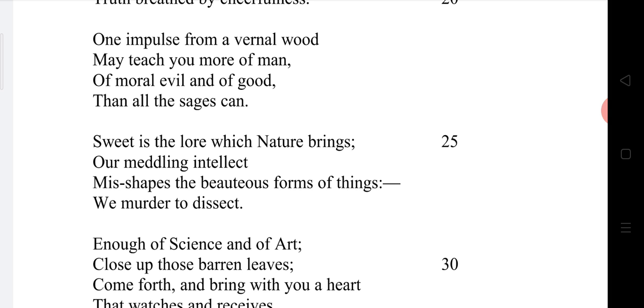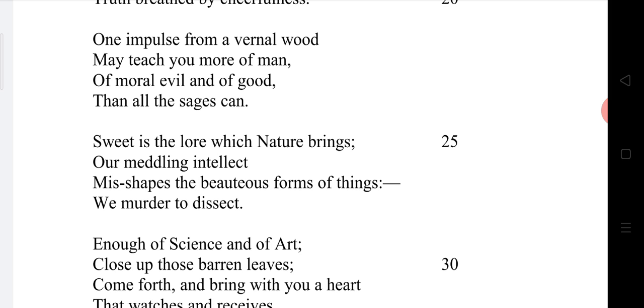But here, William Wordsworth says you can understand your fellow man, you can understand your friend, if you visit the forest in the spring season. It will teach you more of man so that you may lead your life happily and cheerfully with your fellow men.